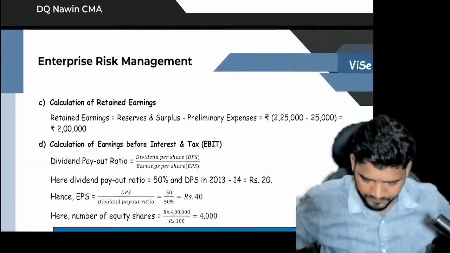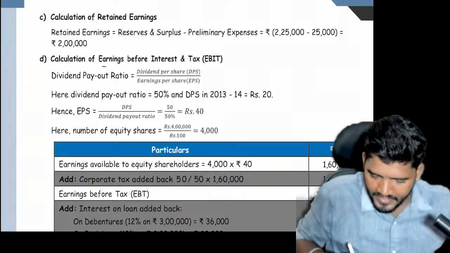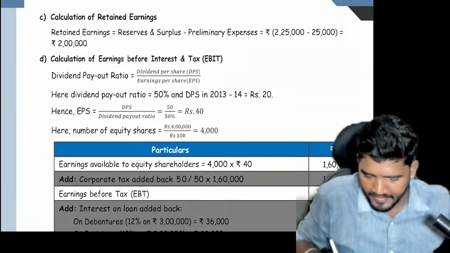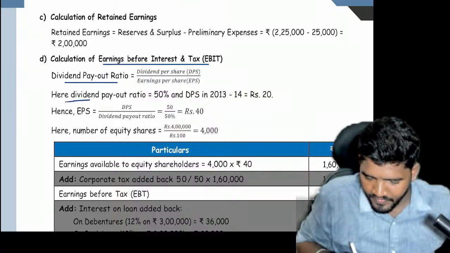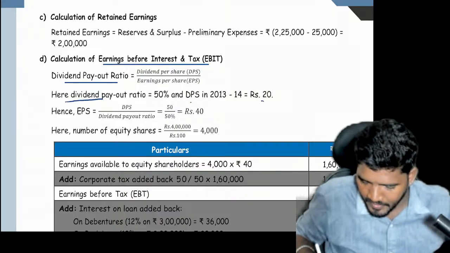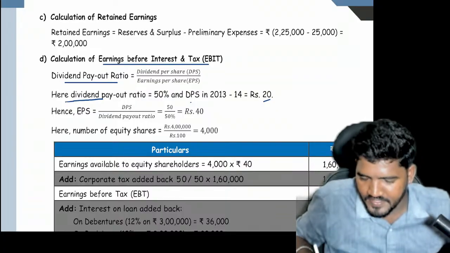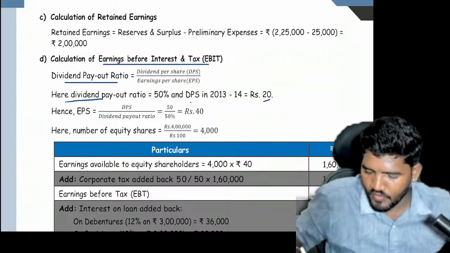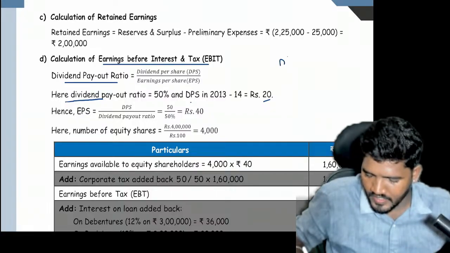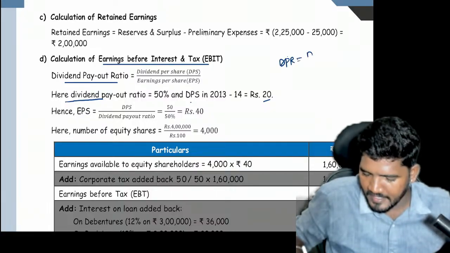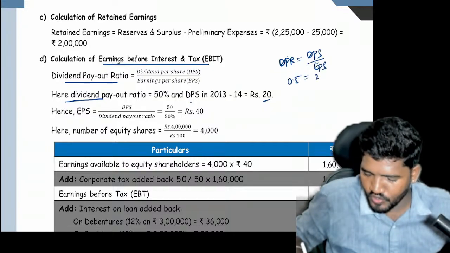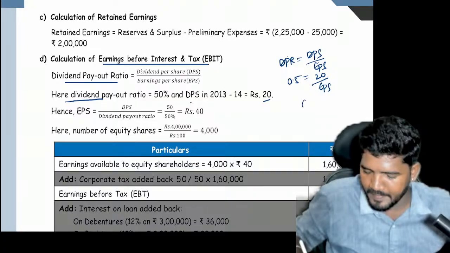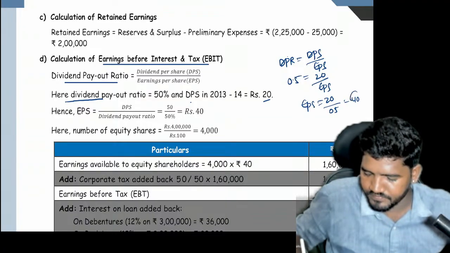Let us check here. Calculation of EBIT. Dividend payout ratio is given. With the help of that, I found DPS, that is nothing but 20, and the payout is 50%. So how do we get EPS? Dividend payout ratio equals DPS divided by EPS. Now 0.5 equals 20 divided by EPS. So EPS equals 20 divided by 0.5, that is equivalent to 40.